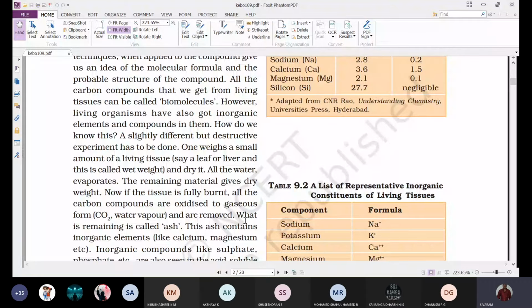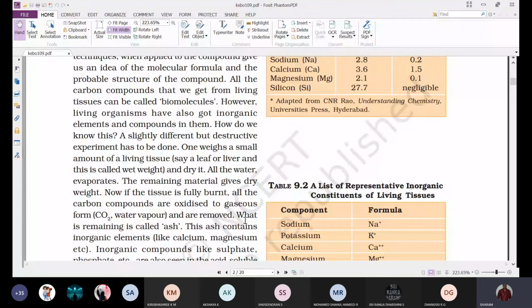We collect the tissue. It may be plant material, animal material, or microorganism. That tissue is collected, and first we have to weigh it, which gives the wet weight.